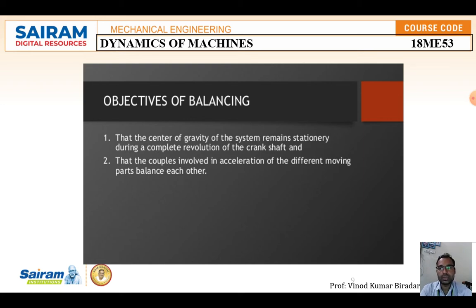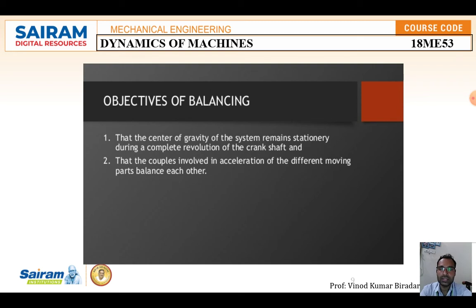The center of gravity of the system remains stationary during the complete rotation of the crankshaft. Even if you take an IC engine component, there will be rotation of the crankshaft through one complete cycle. That is the main objective of balancing. The CG of the system should remain stationary during the complete revolution of the crankshaft, so that we get a perfect balance.